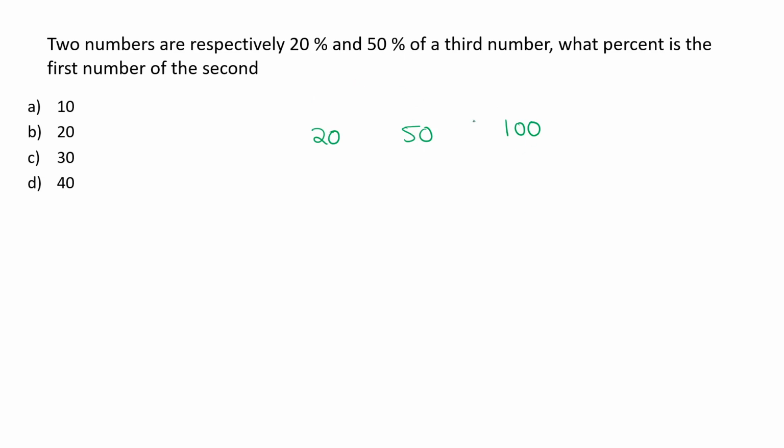Now check the information. The first number is 20% of the third number and the second number is 50% of the third number. We need to tell what percent the first number is of the second. The 20 is out of 50. To get the percentage of 20 out of 50, just take those 2 zeros out. 2 upon 5 is going to be 40%. Option D, 40% is our answer. The percentage representation of the fraction 2 upon 5 is 40%.